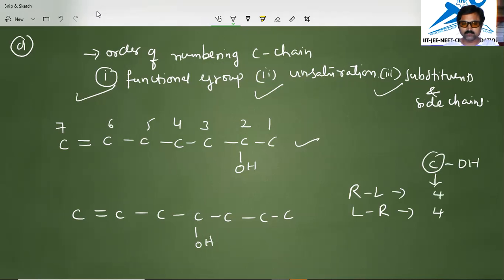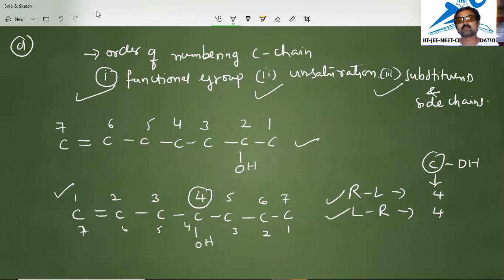See, you can count 1, 2, 3, 4, 5, 6, 7. In whichever direction you write, that is 4 only. You can write in any direction. This is correct. And if you give numbering from right to left, it is 1, 2, 3, 4, 5, 6, 7. So in any direction, the numbering is correct for this example. Okay.